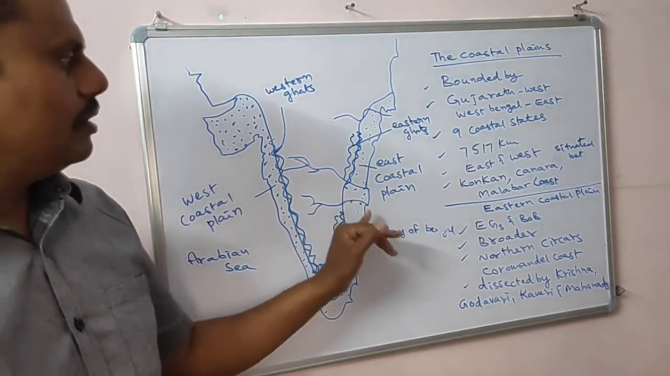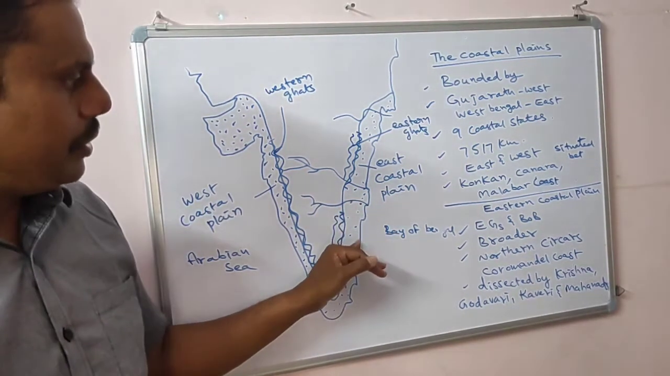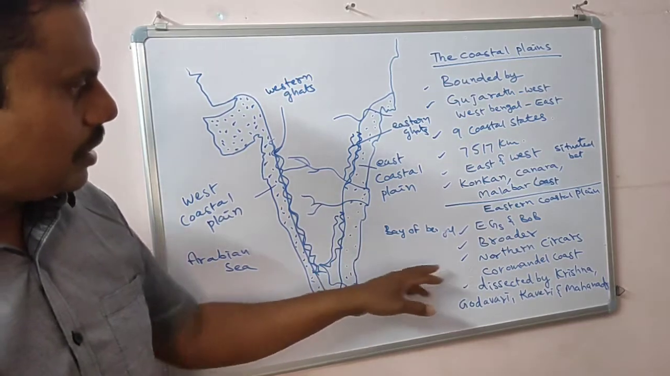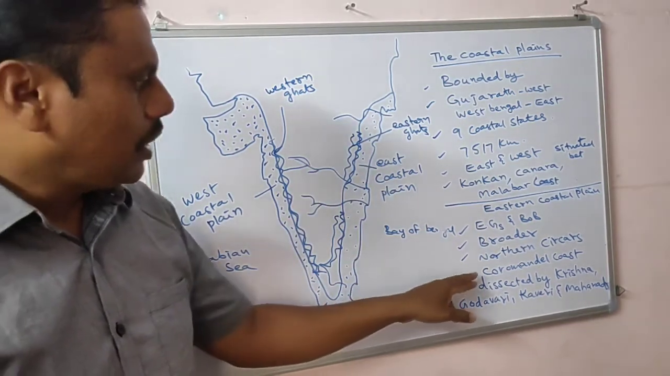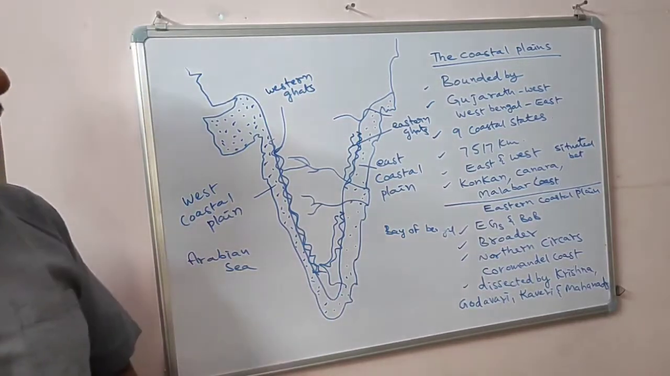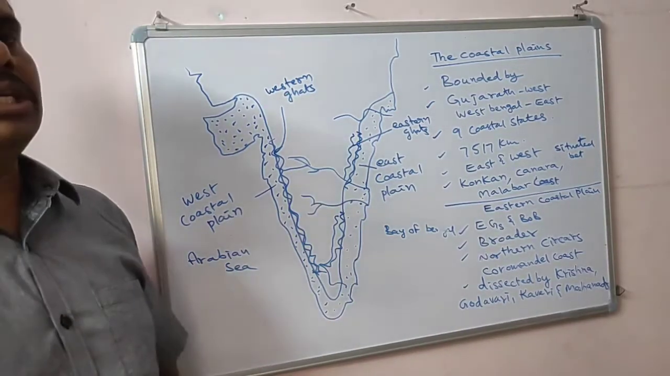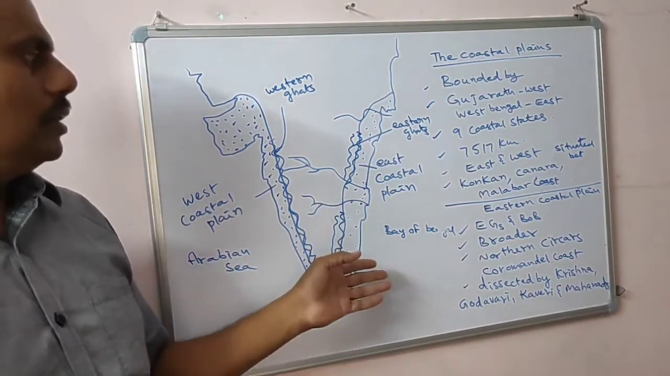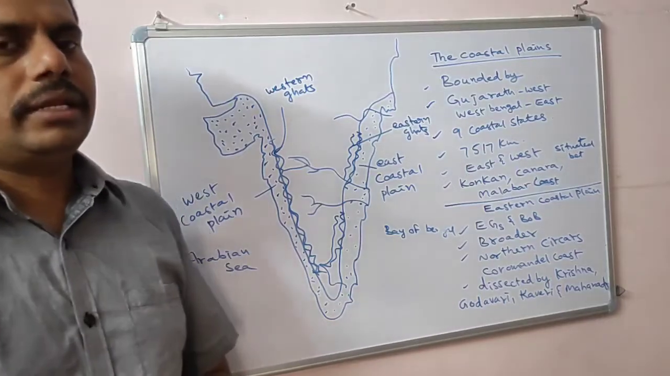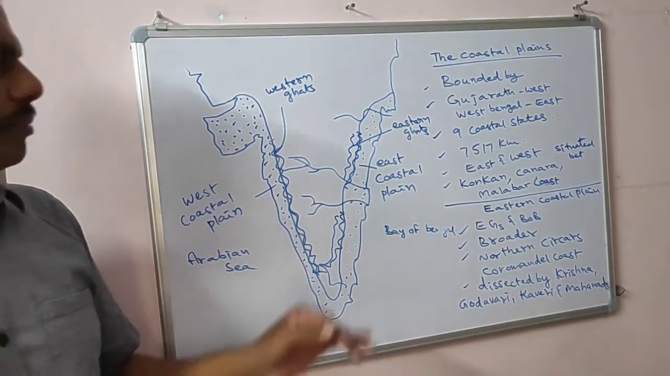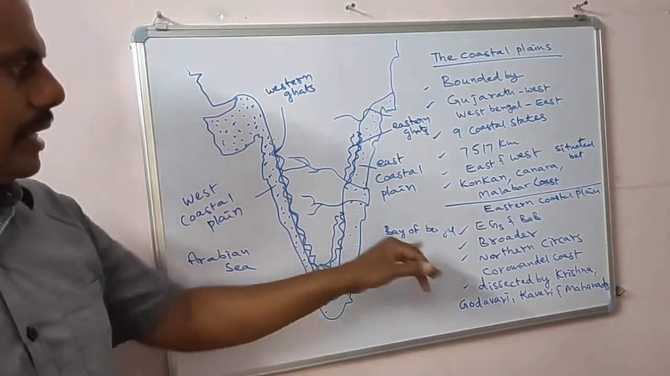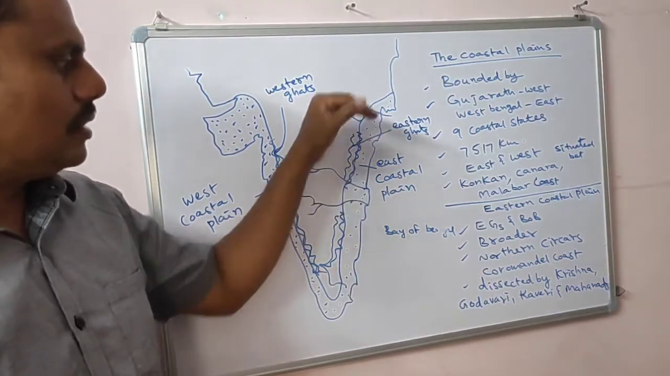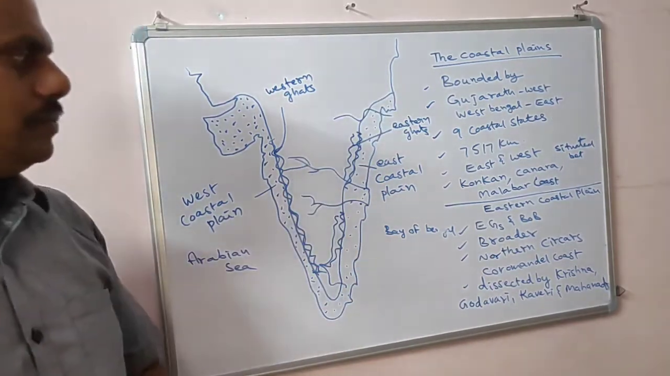In the same way, the east coastal plain is also divided into parts. Those are, first, the Northern Sarkars and the Coromandel coast. They have divided it into 2 parts here according to our textbook. Of course, there are some others, like the Utkal coast and the Bengal coast for West Bengal. But here they have divided it into 2 parts: Northern Sarkars and Coromandel coast.